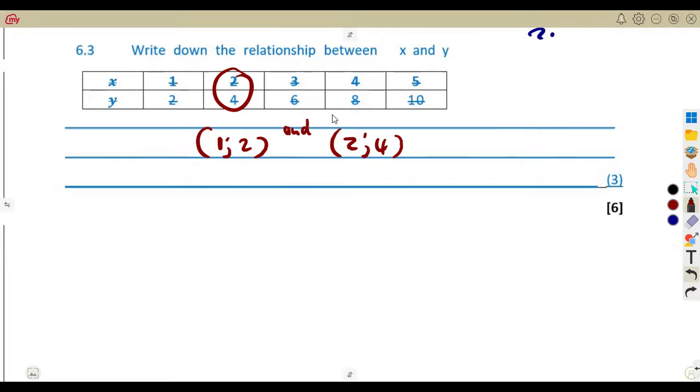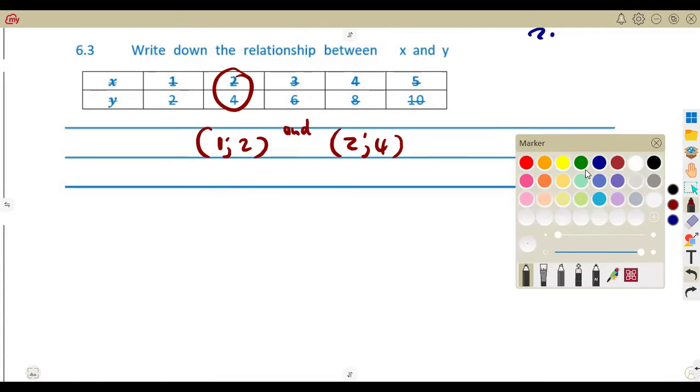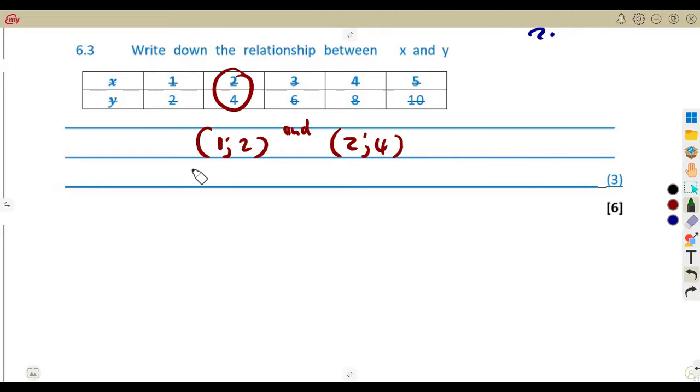We talked about this in paper 1. I'm just going to use another method of finding the gradient. I don't know why this equation is even in this part. All right.